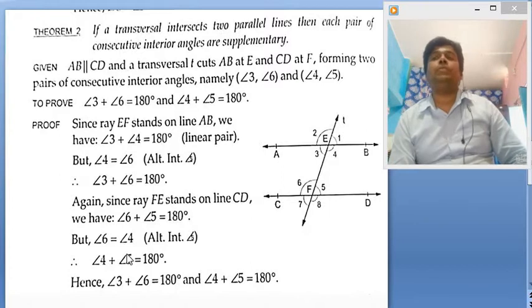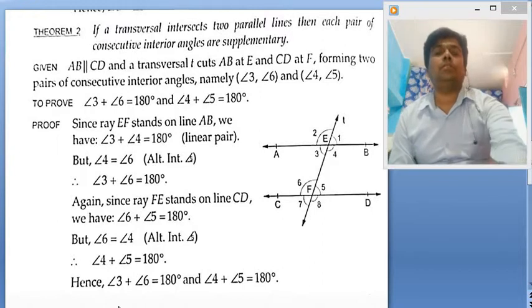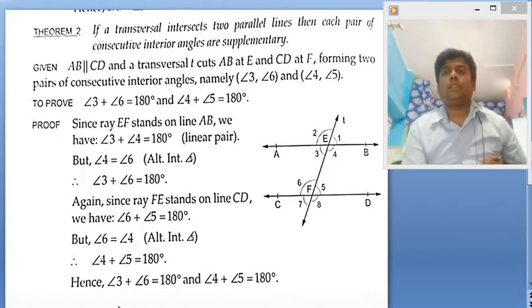So this way we have proved that the sum of two consecutive interior angles, or the sum of co-interior angles on one side of a transversal, is supplementary. Okay, next theorem we will see. Next theorem is the converse of theorem number 1.